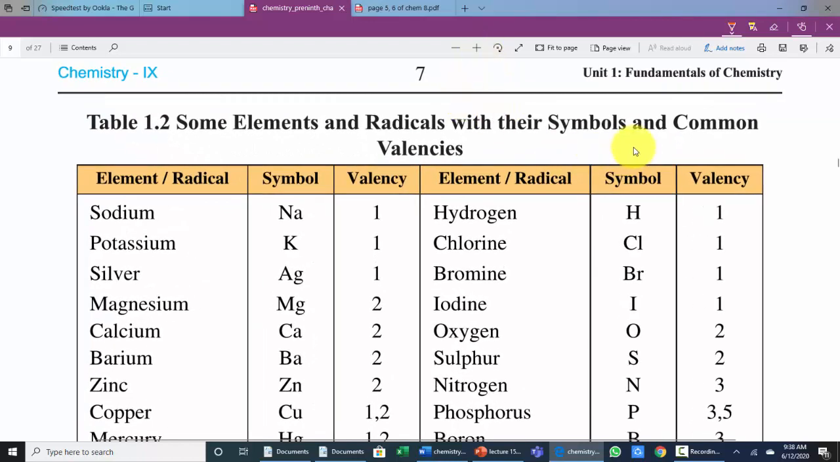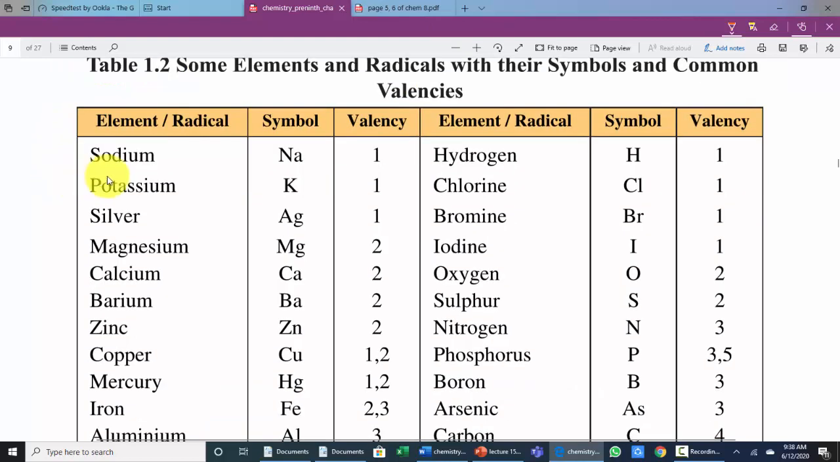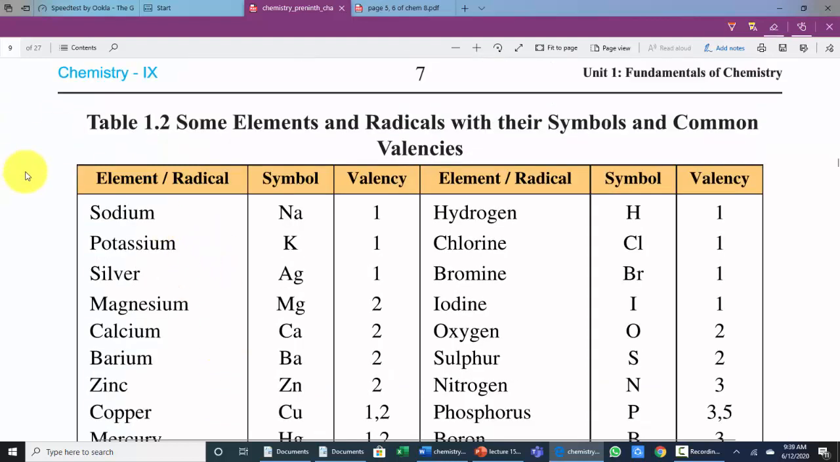We are quite familiar with the symbols of elements because we have discussed them again and again in previous lectures. So I recall in a fast manner, dear students, this is a table of some elements and radicals with their symbols and their common valencies. We discuss the valencies on the basis of loss and gain of electron, when an atom loses an electron or gains an electron to complete its outermost shell.